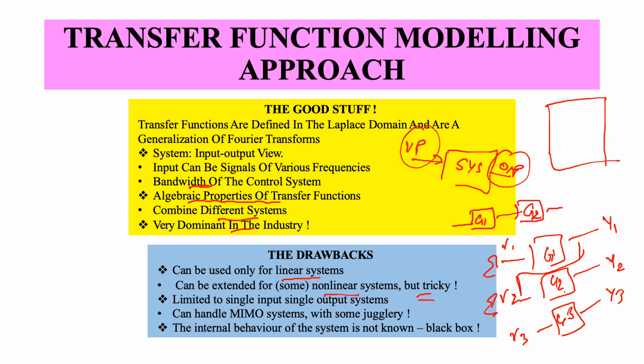Because we had limited computing, everyone preferred to look at individual loops and design the controller for each individual loop, and then worry about the coupling between them, and design another controller to take care of the coupling. Obviously this is very tricky, it can lead to a really messy design, and it is very difficult to capture all the coupling effects. So that's another drawback. The final drawback, which is actually very important, is that the internal behavior of the system is not known.